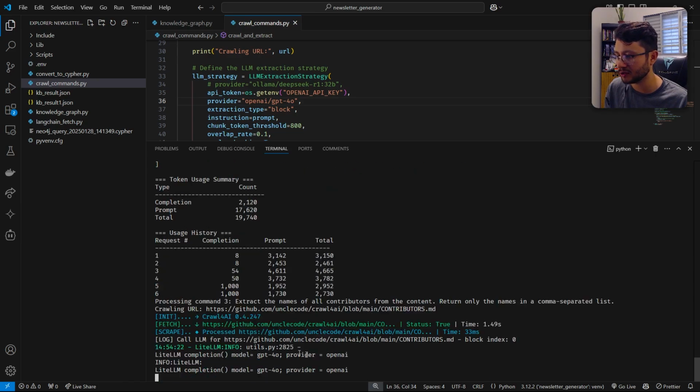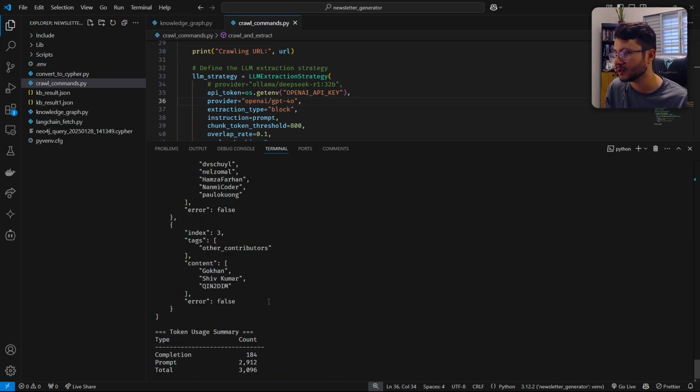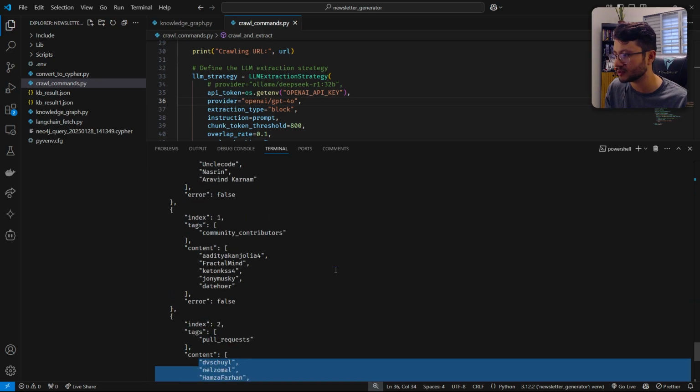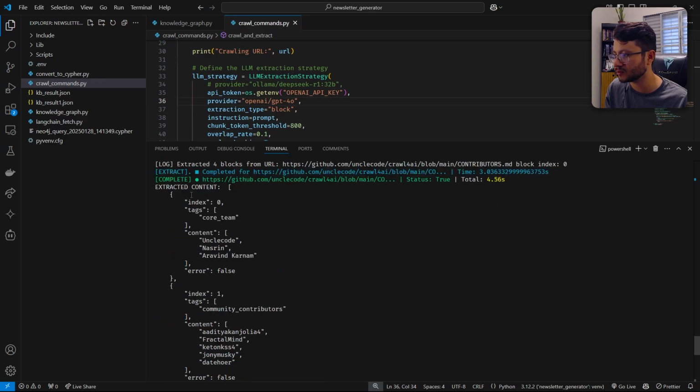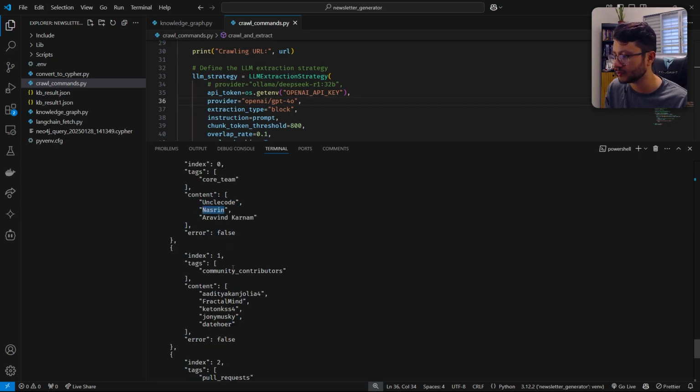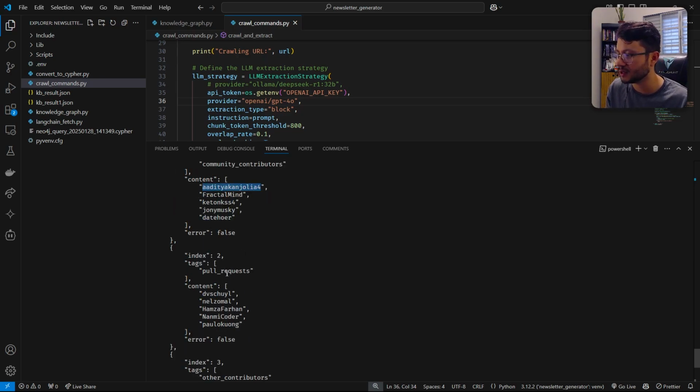Okay, so now it finally found the URL. This is the URL. It's correct. It found the URL and then got the content back to us. This content is well structured into the core team. Then you get the content, which is Uncle Code, Nazrin, and then it lists the community contributors, which are these, and then for the pull requests, yeah, you got the idea.